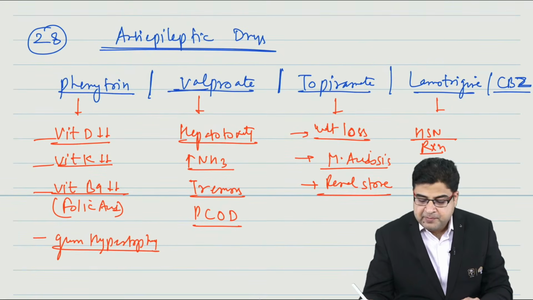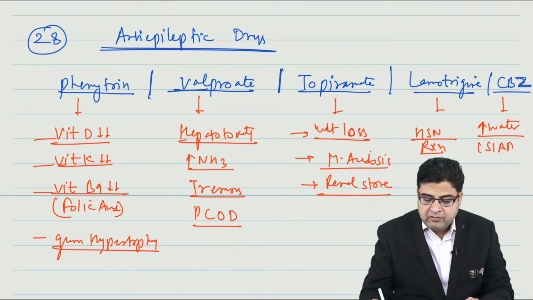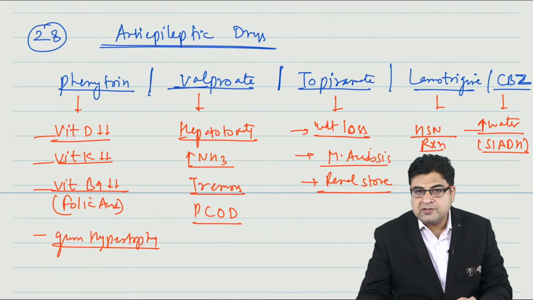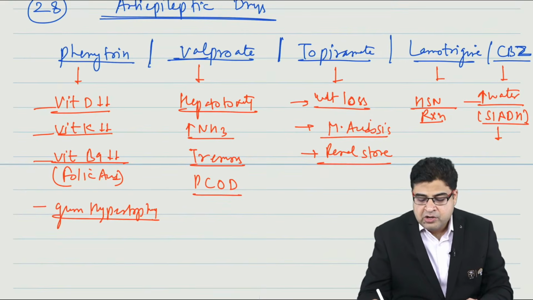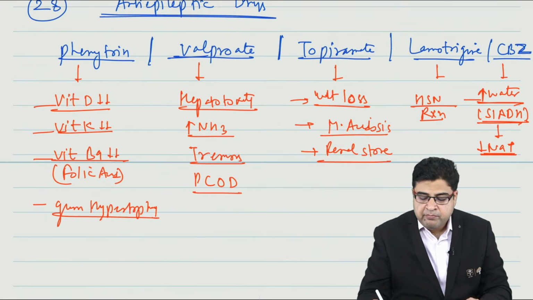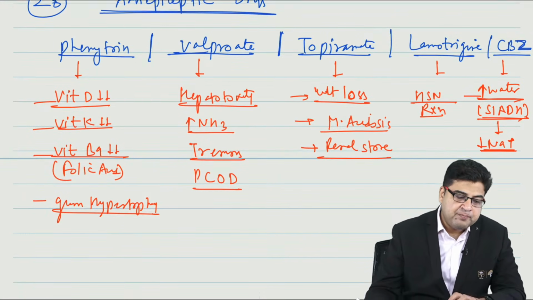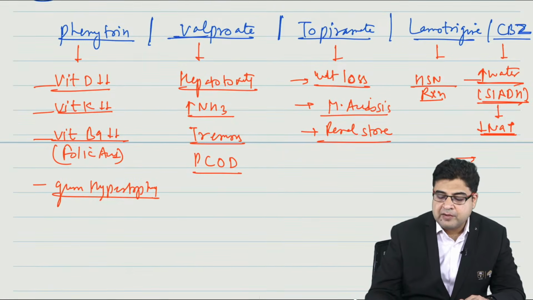Now, carbamazepine is a medicine. This medicine can cause water retention, which resembles a disease known as SIADH. Due to this water retention, this medicine can result in hyponatremia. So the medicine causes water retention, and due to water retention, sodium gets diluted. So carbamazepine will cause hyponatremia as a side effect.